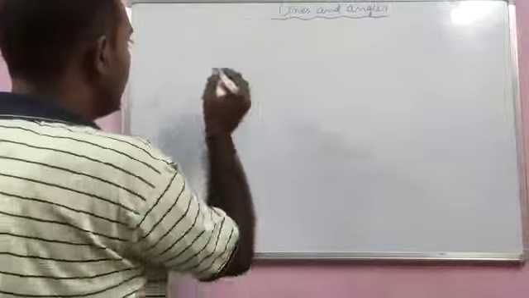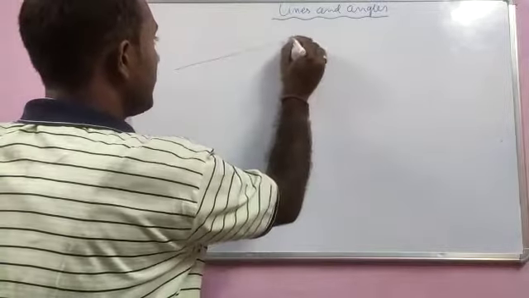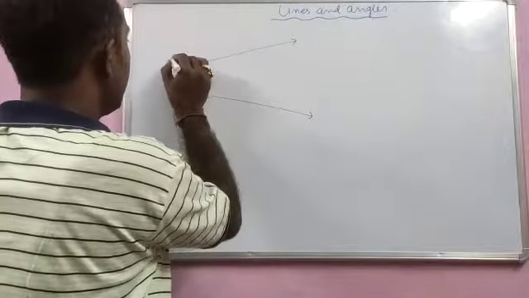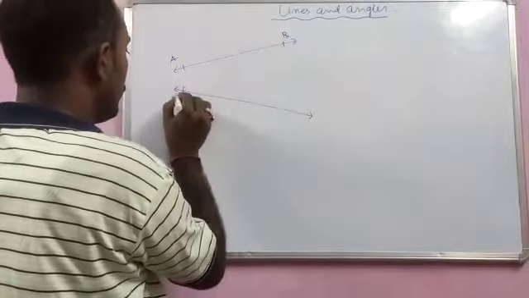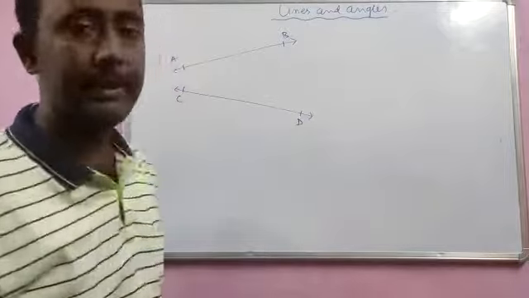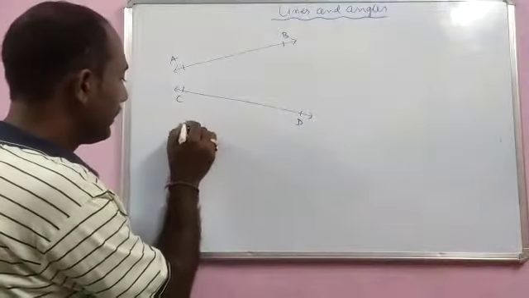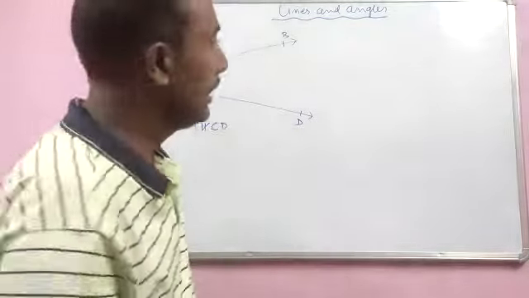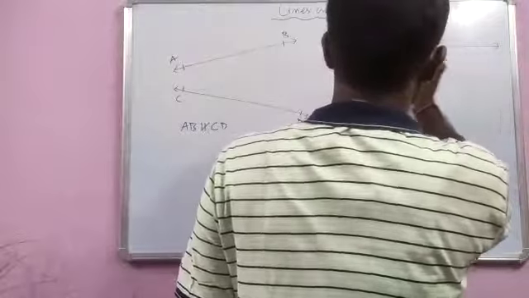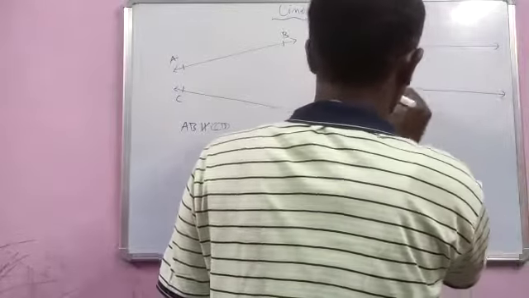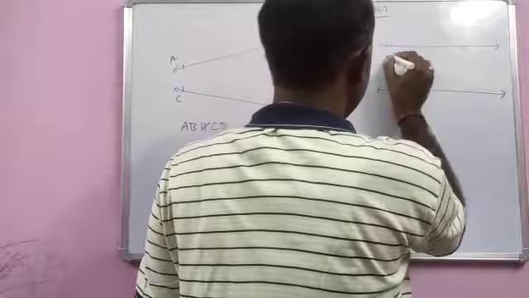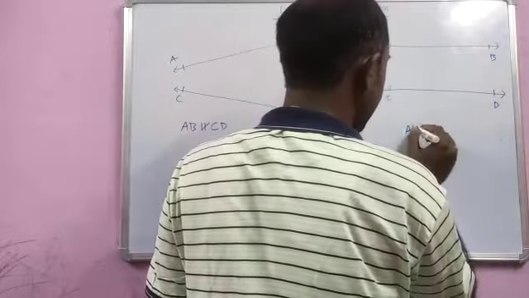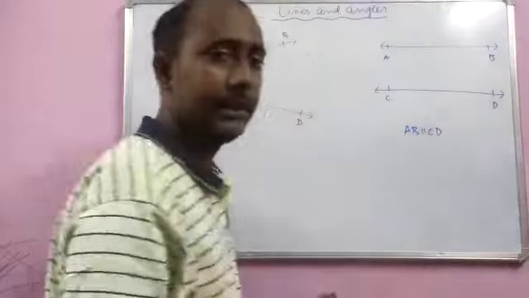So in lines and angles, when we talk about a transversal part, suppose I have taken two lines AB and CD. Here these two lines AB is not parallel to CD. They are not parallel. Another case, here I have taken two lines AB and CD, and in this case AB is parallel to CD.